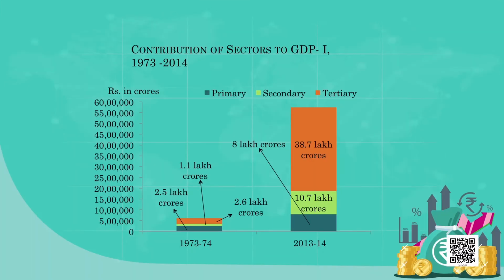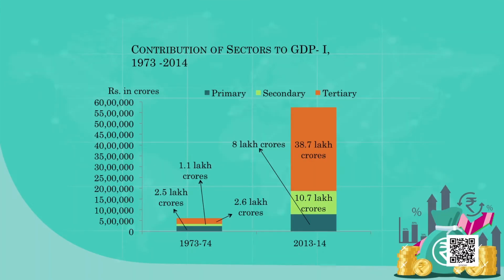I already told you that GDP is nothing but the total income of a country, the productive capacity of the country. GDP is not about the assets that we are having. It is not about the money that we hold in the form of cash. It is the productive capacity of the country estimated on the basis of the final goods and services produced in the country. Now we should know how much India is producing, what is the value of the GDP, whether we have increased our production capacity over the years. So for that purpose, I am showing you some diagrams.